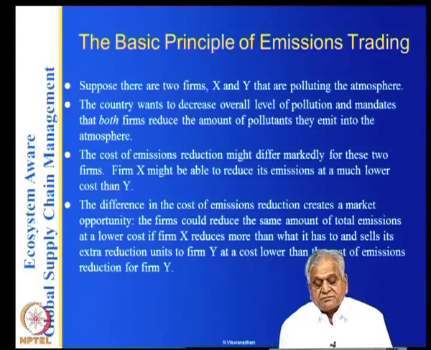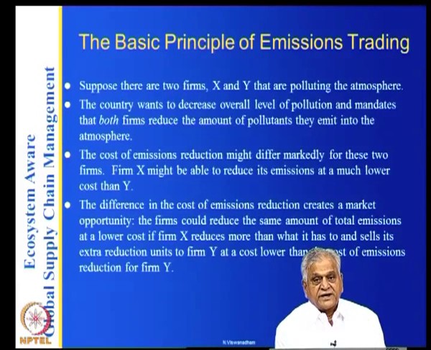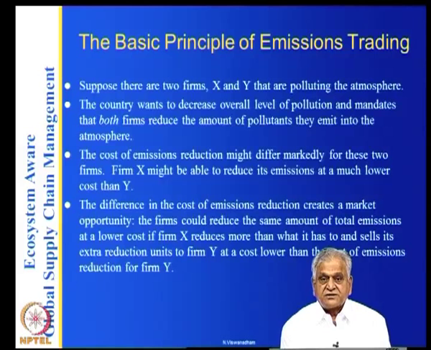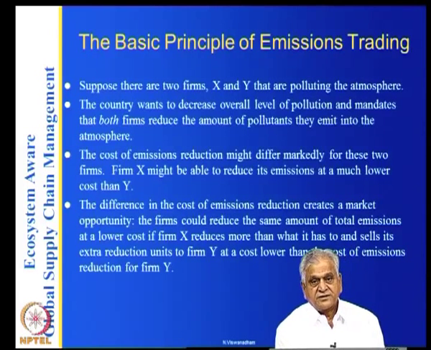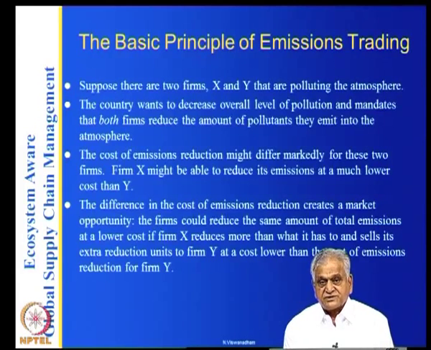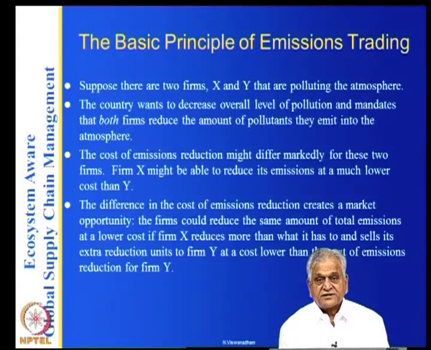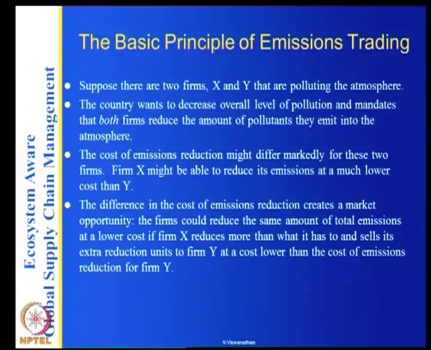Supposing X is asked to reduce by 30%, since it is cheaper, it reduces by 40%, beating its own government-regulated goal, and has 10% extra credits that it can sell to Y. Then Y, instead of reducing by 30%, can reduce by 20%.